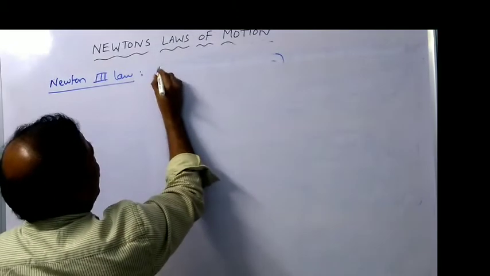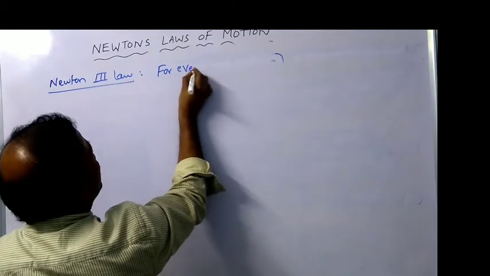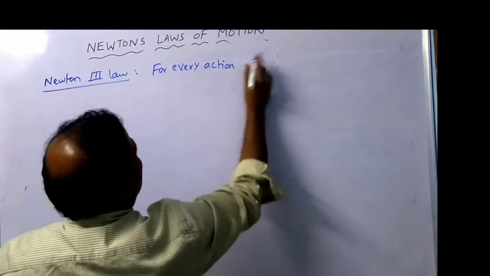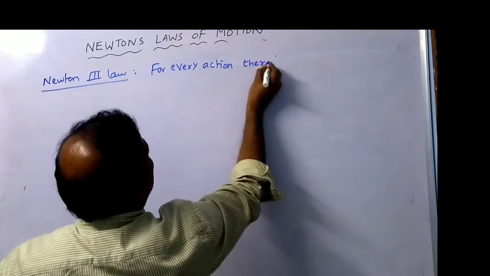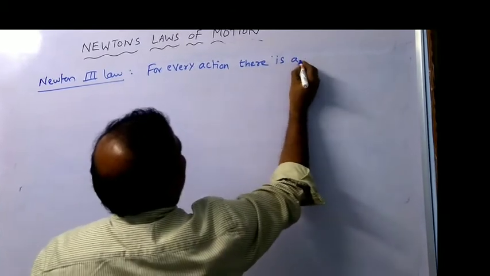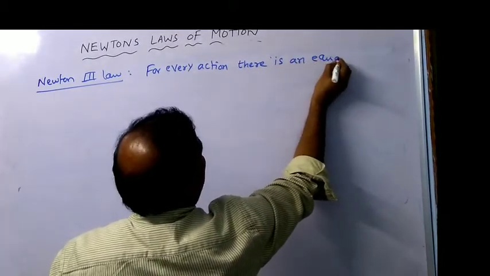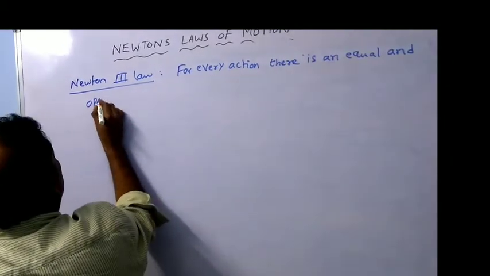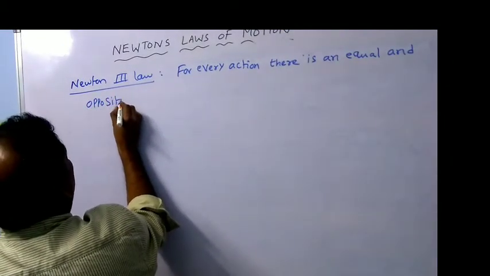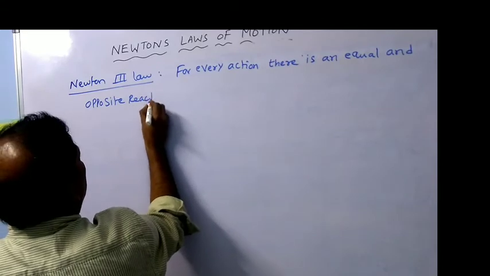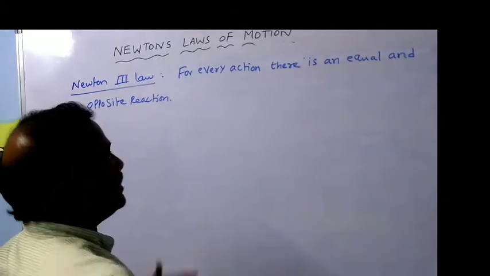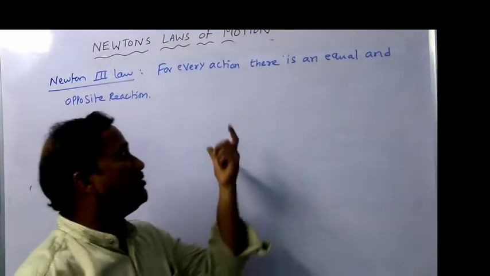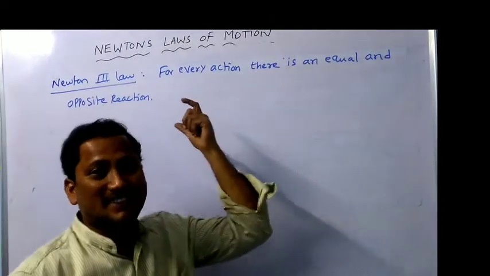Simple definition: for every action, there is an equal and opposite reaction. This is important. That's the statement of Newton's third law.